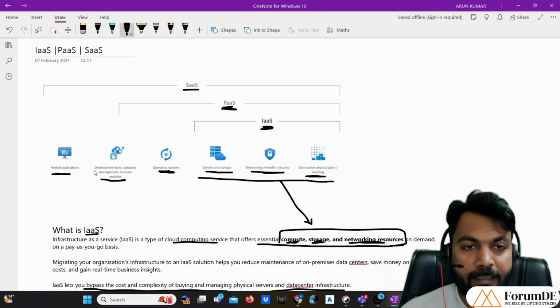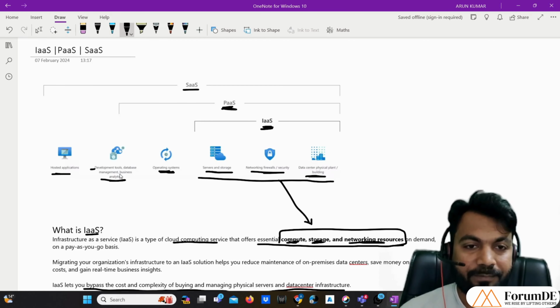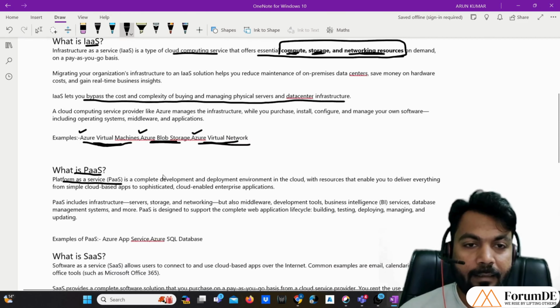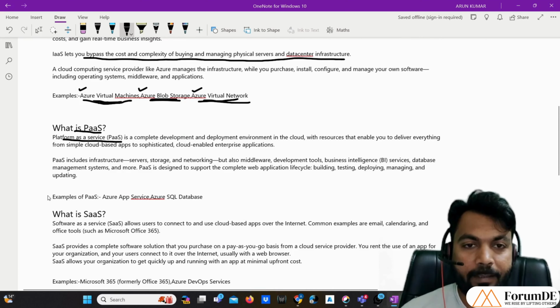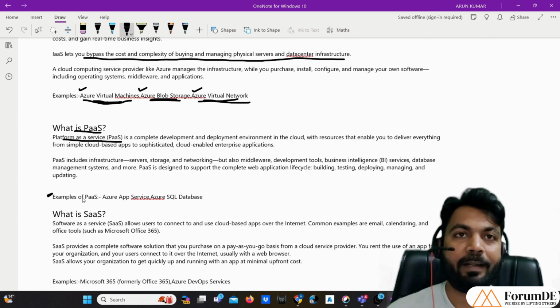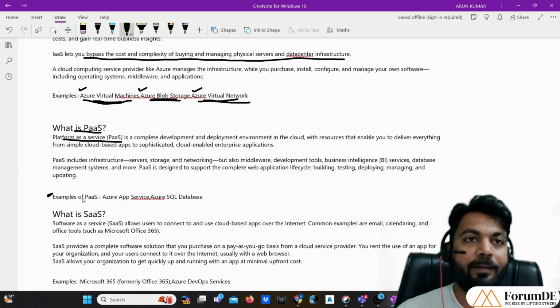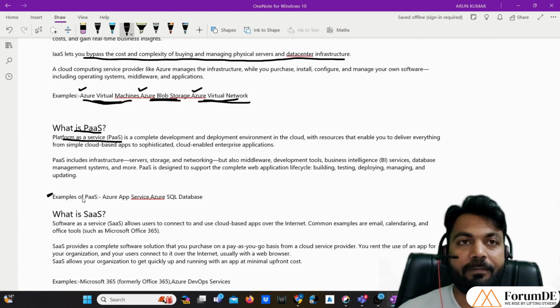Now we have something called database tools, database management, and business analysis. It also gives some development tools to us. Let me show you with some examples of PaaS services. Pay attention here, this is really important, otherwise you will keep on googling to find examples of IaaS, PaaS and SaaS, which will be very time consuming. I have brought this after a lot of research.